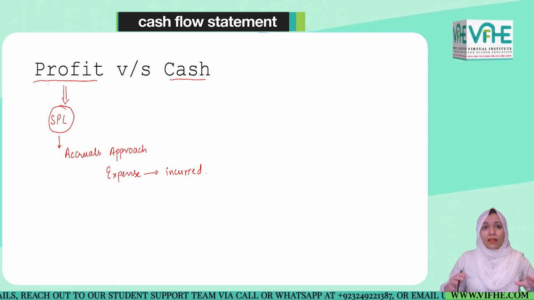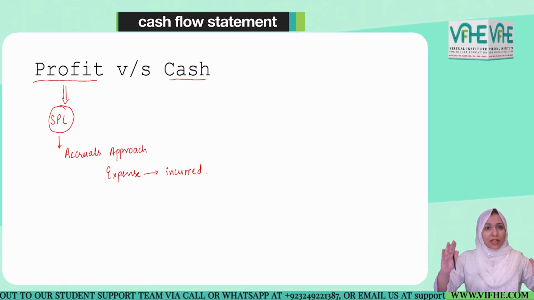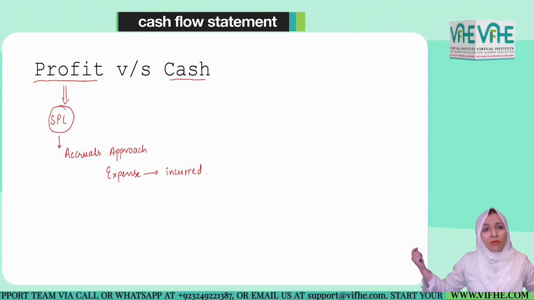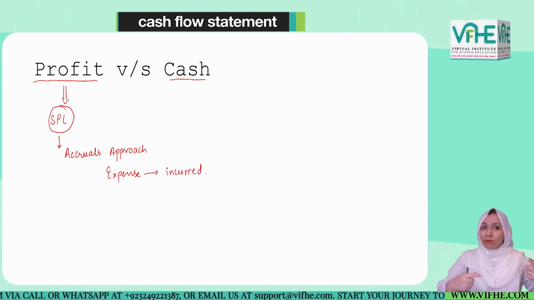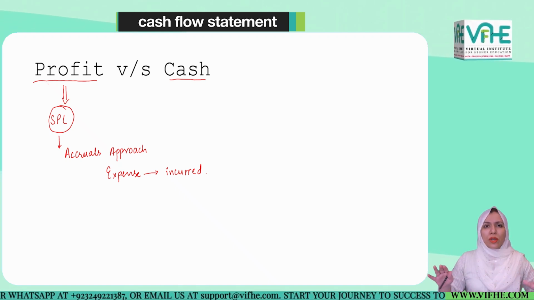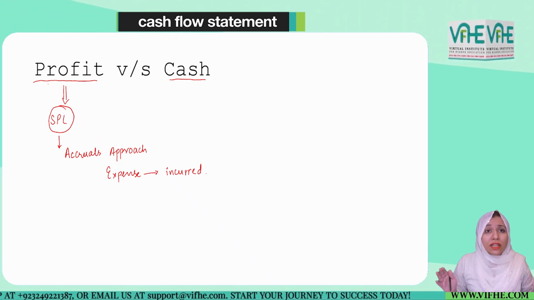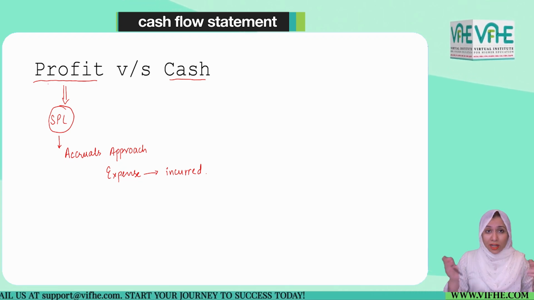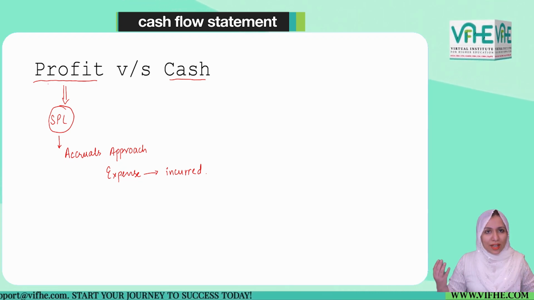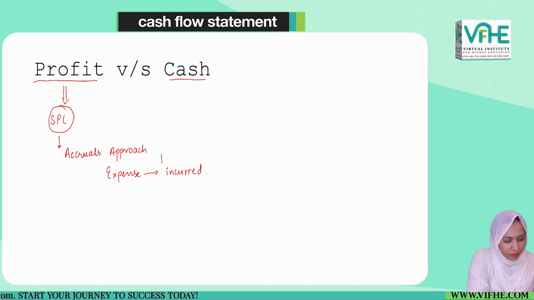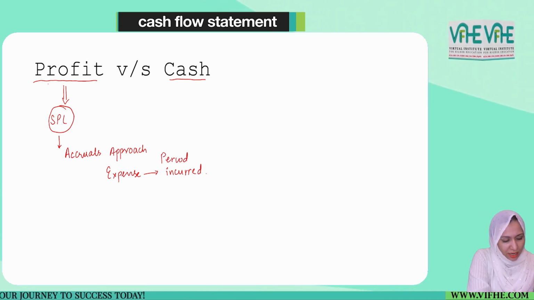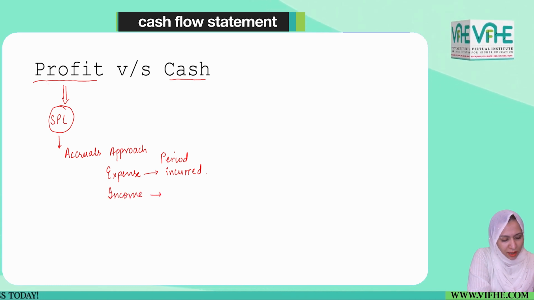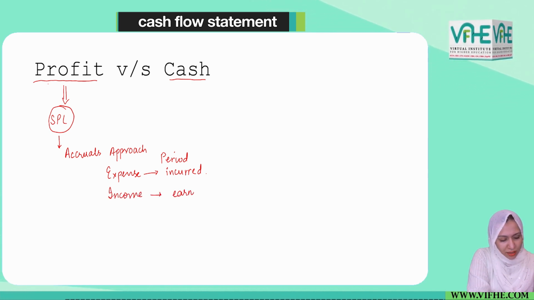And there could also be a chance that an expense has been incurred in the current period, but its cash has already been paid in the previous period. So when it comes to profit, we do not consider the cash situation, whether it has been paid or not. We just need to see how much of the expense is relevant to the period, whether it's been paid or not. That is what the accruals approach is. So for a certain period, we need to see how much of the expense has been incurred and how much income has been earned.